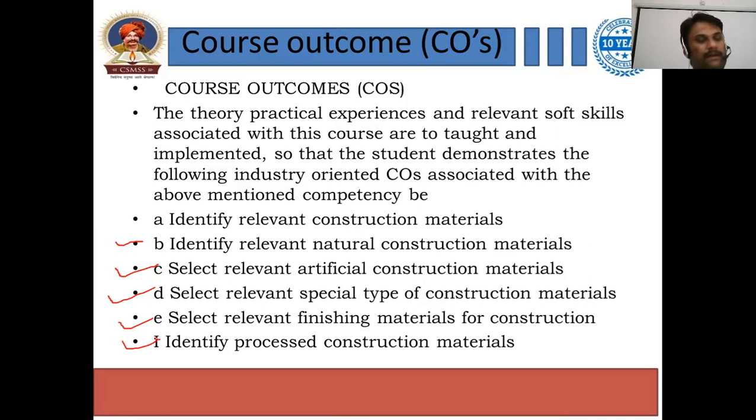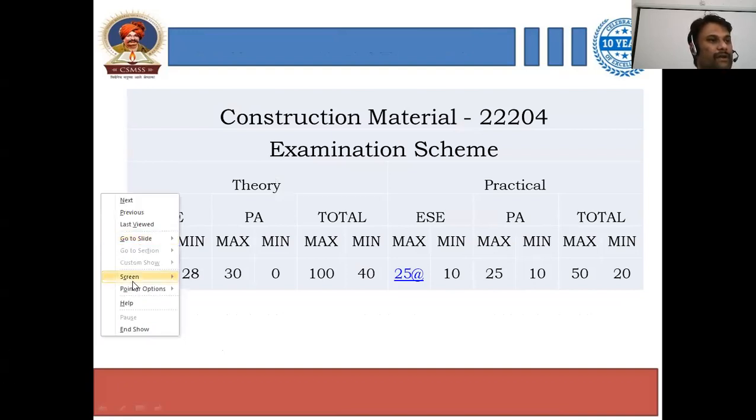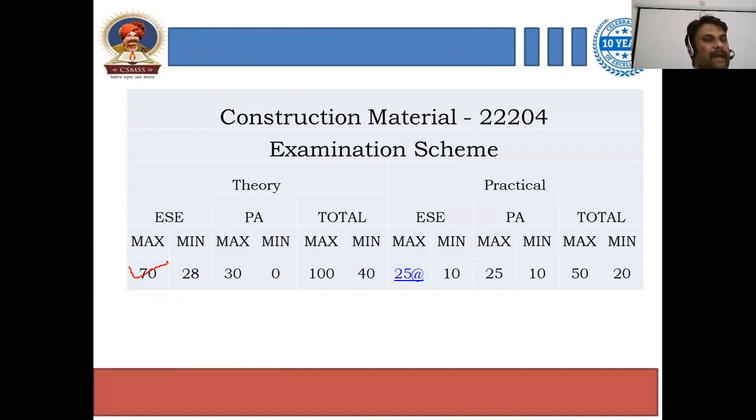This is the examination as well as teaching scheme for this course, in which you have to appear for the end semester examination, the offline examination. There will be one end semester examination offline for 70 marks, and you have to score at least 28 marks in that examination.